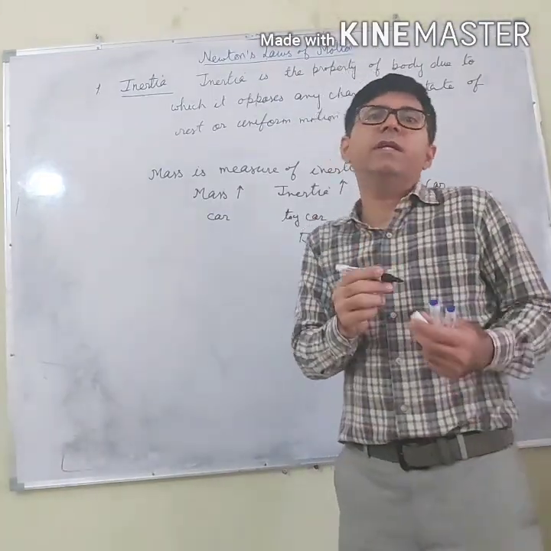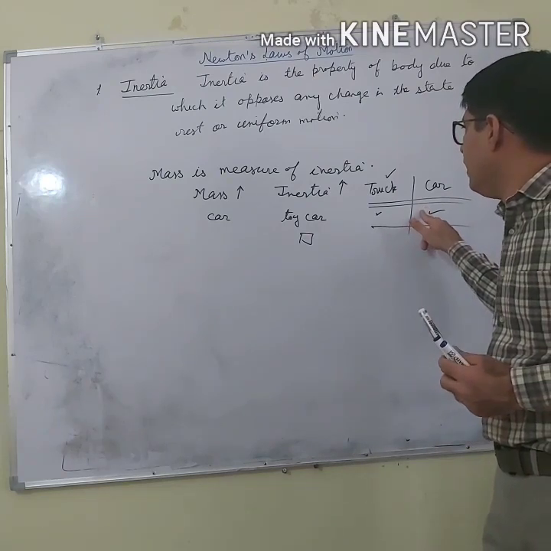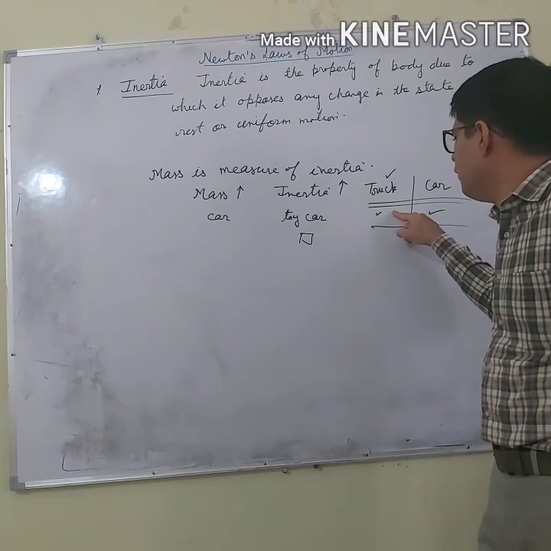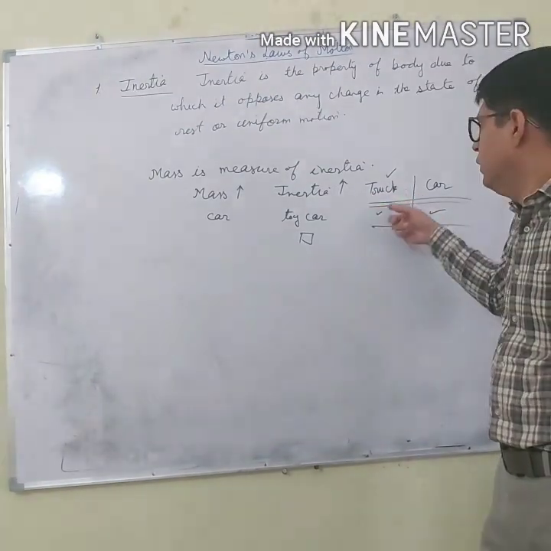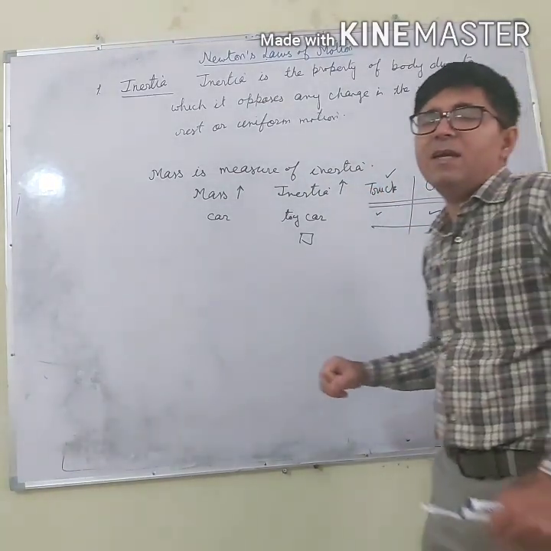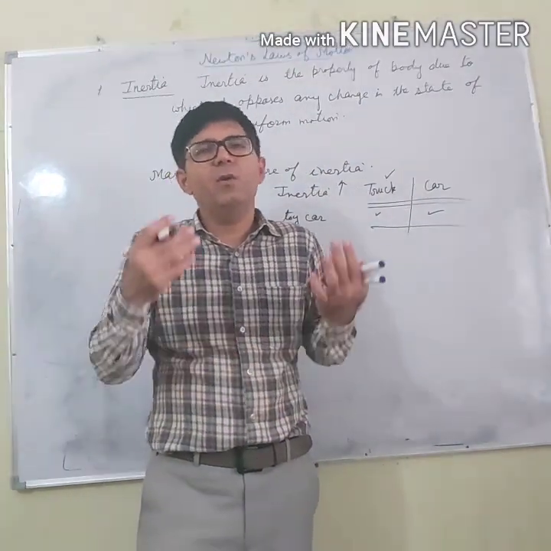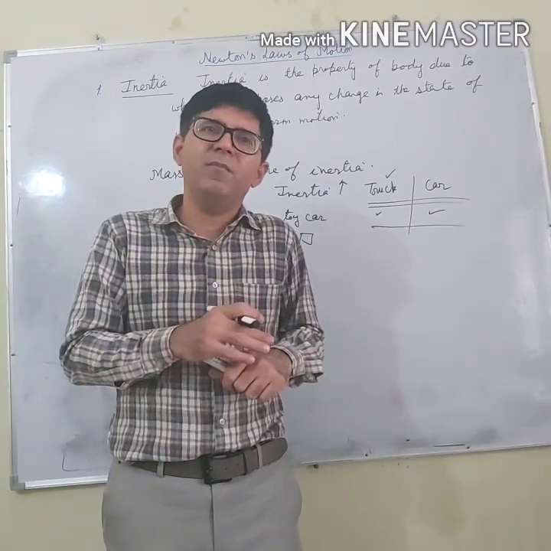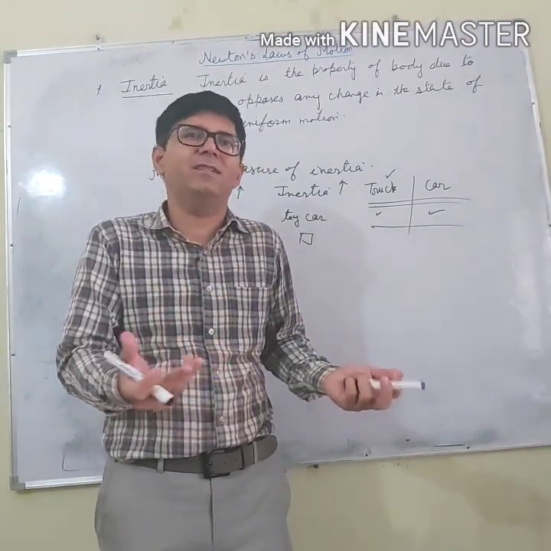If I want to change the state of rest of the car, I will require a lesser force, and if I want to change the state of rest of the truck, I will require greater force. So what I want to say is, if an object is heavy, it is having more inertia, and if an object is light, it is having lesser inertia.